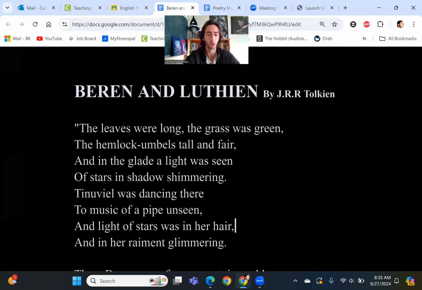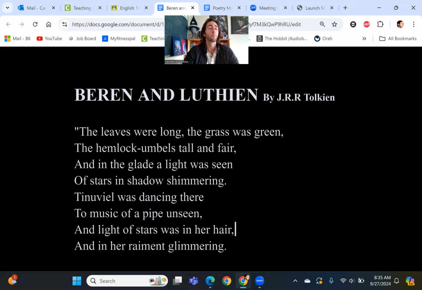of Beren and Luthien. Okay, so really quickly, normal rules of analysis. What do we look at first? We look at the title. What do we see in the title? Beren and Luthien. We assume that these are proper names. I don't know who Beren and Luthien are, right? Maybe you do know, maybe you're familiar with The Lord of the Rings, maybe you're familiar with the Silmarillion and all the other Tolkien stuff.